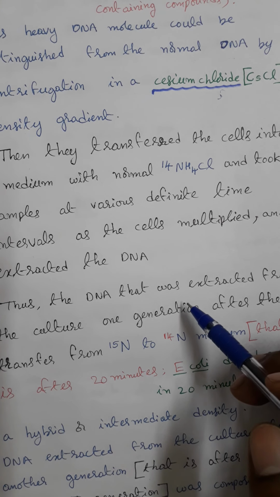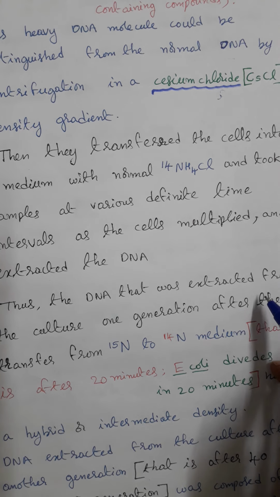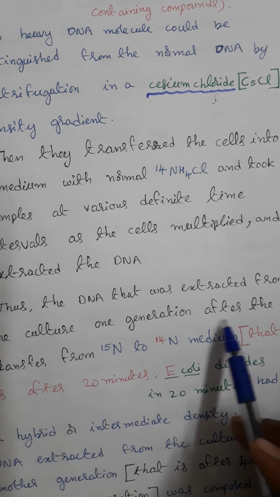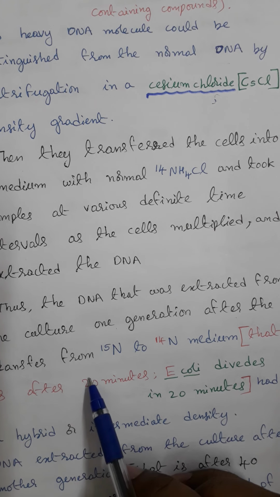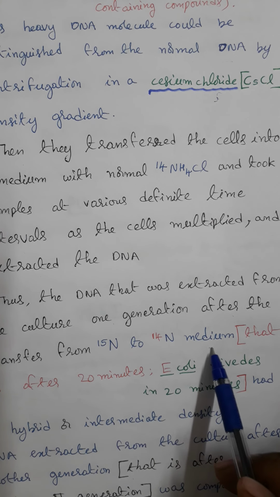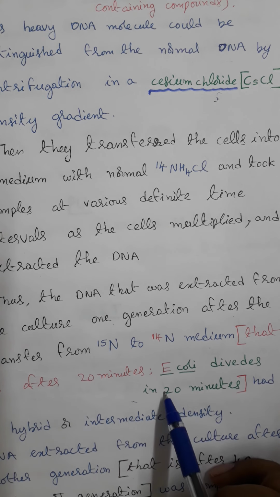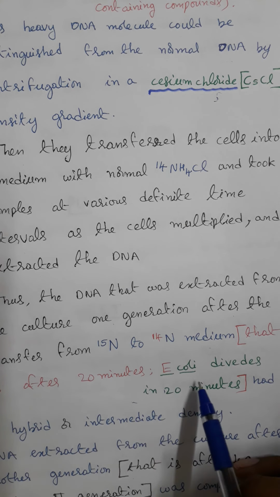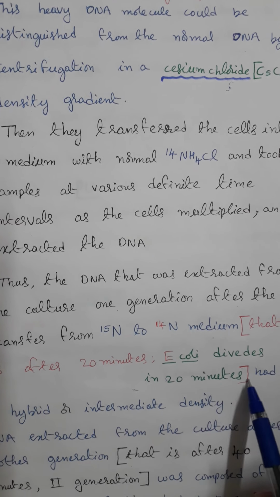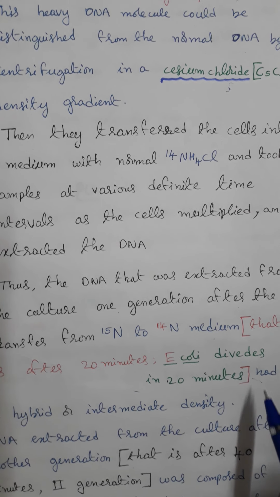Thus the DNA was extracted from the culture one generation after the transfer from N15 to N14 medium, that is after 20 minutes. Escherichia coli divides every 20 minutes. Okay.